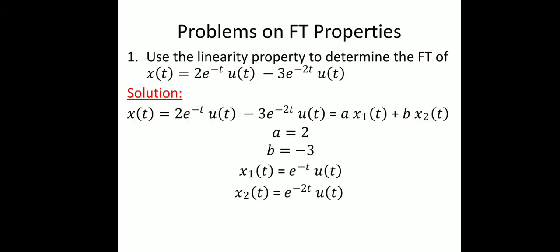Now use the linearity property relation of Fourier transform. So the linearity property is: a times x1 of t plus b times x2 of t has Fourier transform a times X1 of j omega plus b times X2 of j omega. First obtain the individual Fourier transform responses, X1 of j omega and X2 of j omega. Put it in the form of a times X1 of j omega plus b times X2 of j omega. By that we can determine the Fourier transform of the signal x of t.